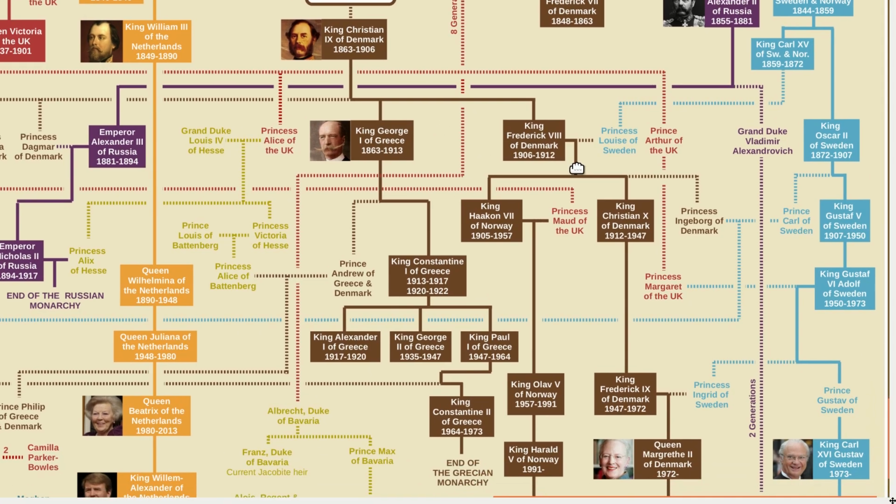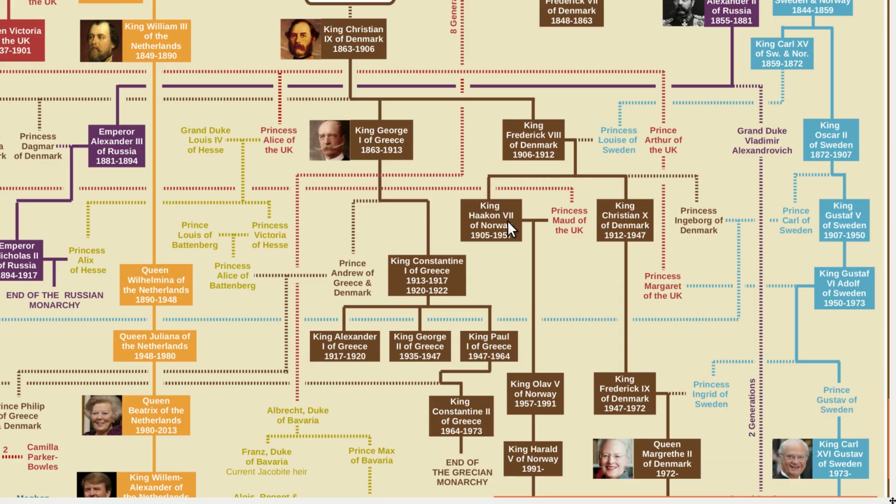And interestingly enough, Norway also eventually decided it wanted to reestablish a monarchy, and they chose as their king, again, a son of a Danish king. So a younger son. So King Frederick VIII's older son becomes king of Denmark, but a younger son becomes king of Norway.